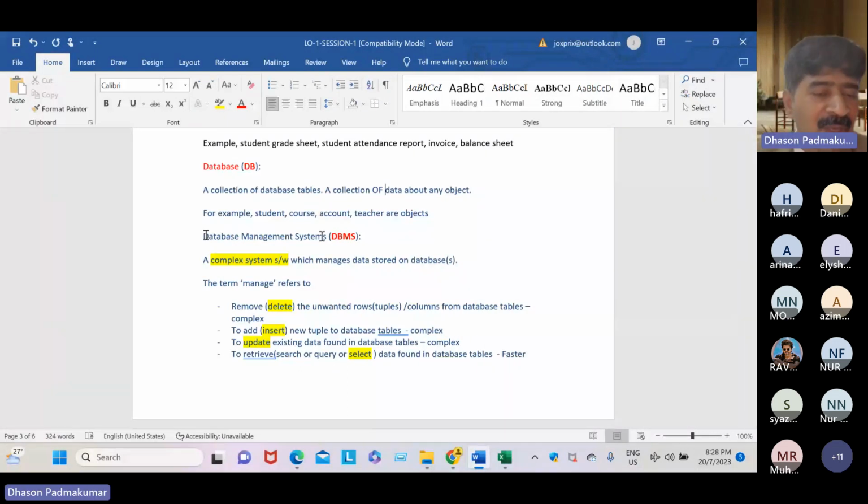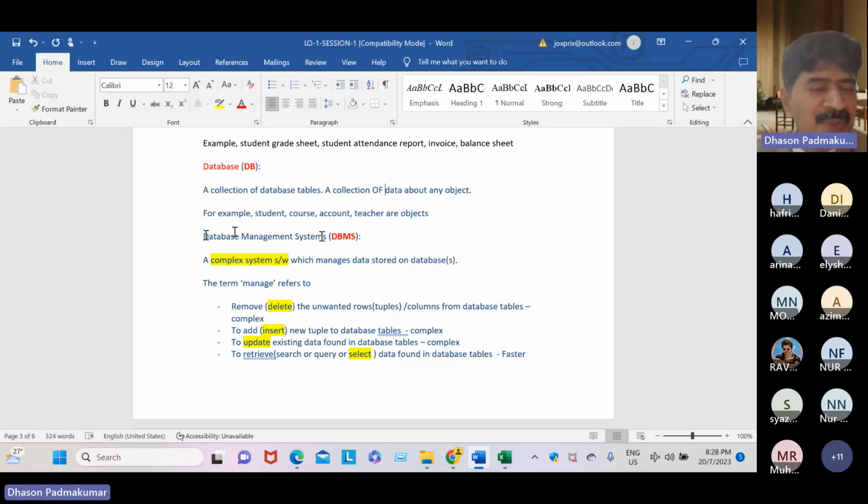What does it mean, dear student? A complex software. Database means a complex software. It is not like Facebook. It is not like Lazada. No, it is 100 times more complex than anything anyone can create. For example, any e-commerce, you can create within a year. I can, but you and me cannot create a DBMS. Even Mr. Dawson cannot create a new DBMS. I must work maybe another 10 years.